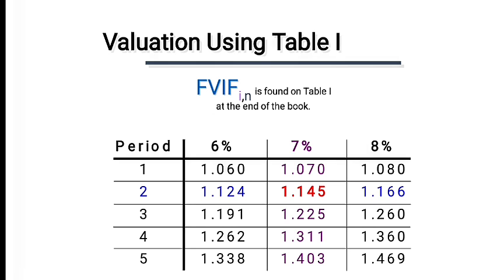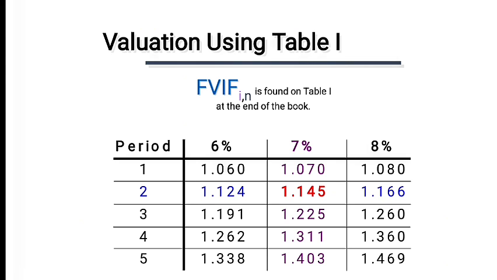Period 1, 2, 3, 4, 5 years. This is the time period. Interest rates 6%, 7%, 8%. Amount is $1,000, which we studied in this. On year one, your future value at 6% is 1.060, at 7% 1.070, at 8% 1.080. For the second year, this is this. For the third year, this is this. For the fourth, for the fifth, for the sixth.